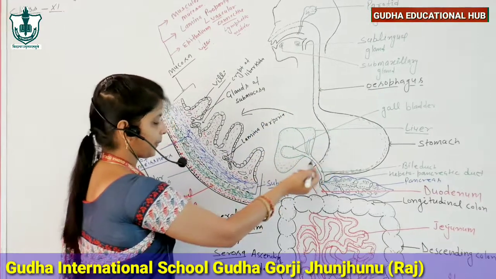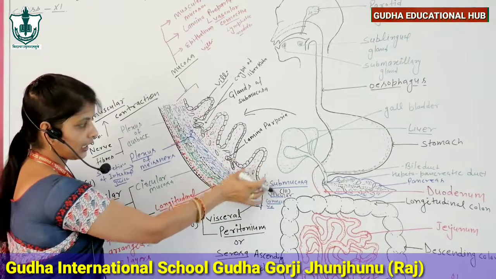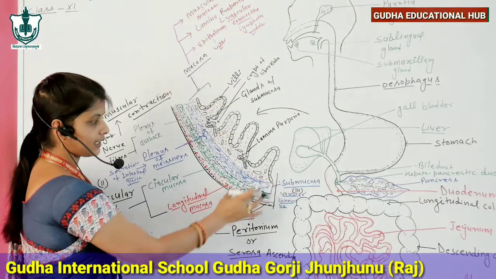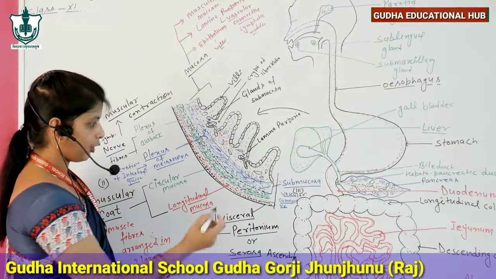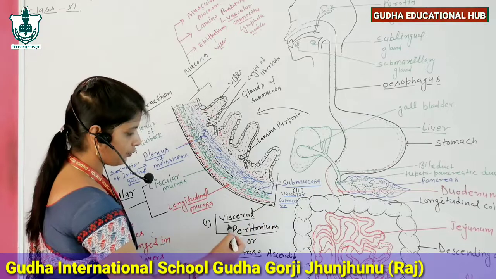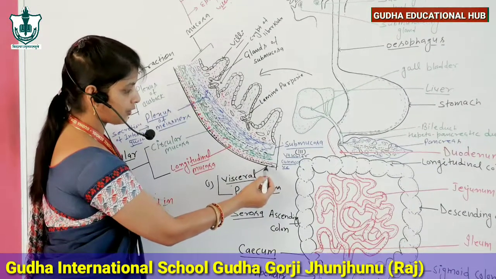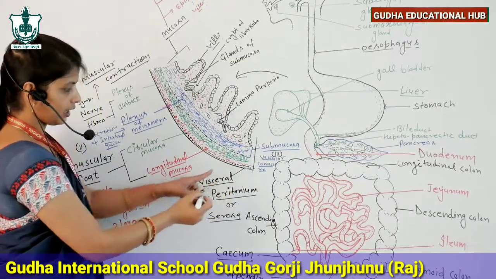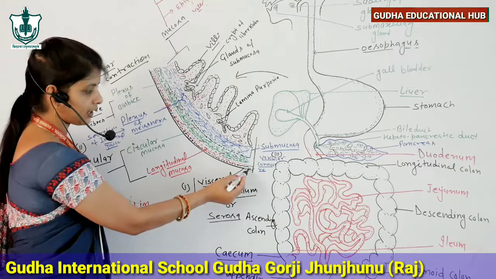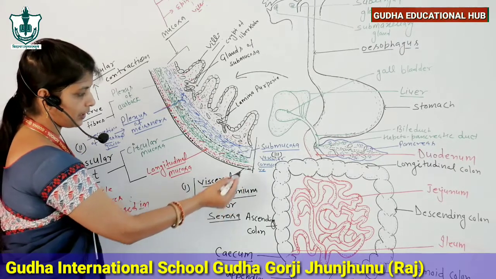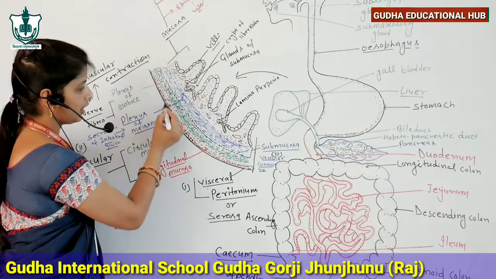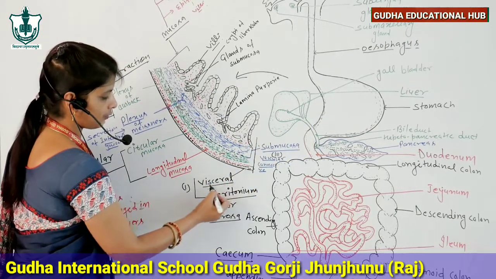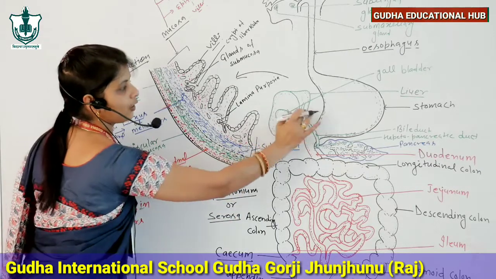So now we discuss all layers of the alimentary canal. There are four layers in the alimentary canal. From them, the outermost layer is called visceral peritoneum. Visceral peritoneum is formed by simple squamous epithelial tissue. It is the outermost layer of the alimentary canal, beginning outside of the alimentary canal.